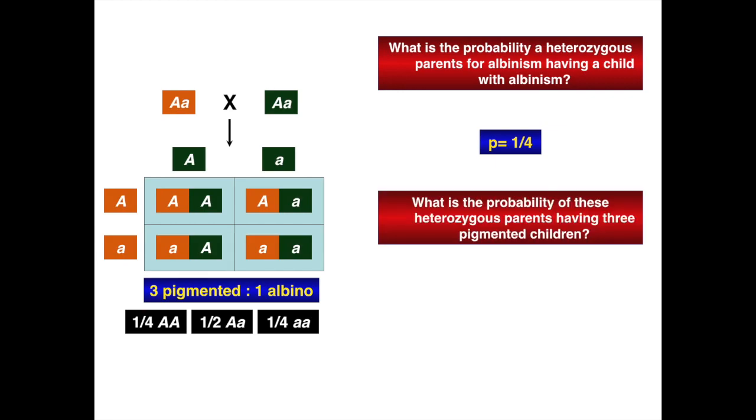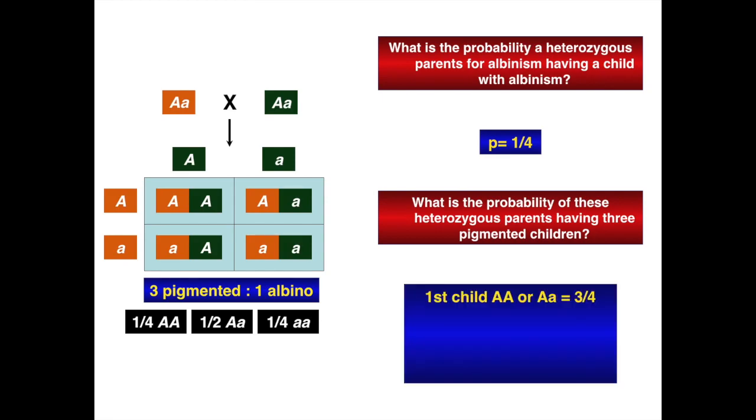What is the probability of these heterozygous parents having 3 pigmented children? The genotype of the first child could be either pigmented or pigmented albino carrier, so you add those probabilities and you get 3/4. So a 75% chance of getting a pigmented child on your first try. For the second child, it's the same.